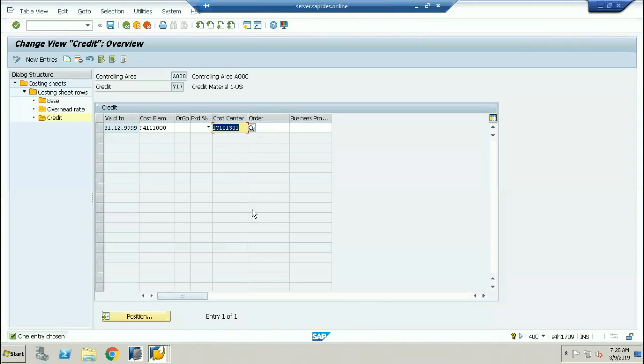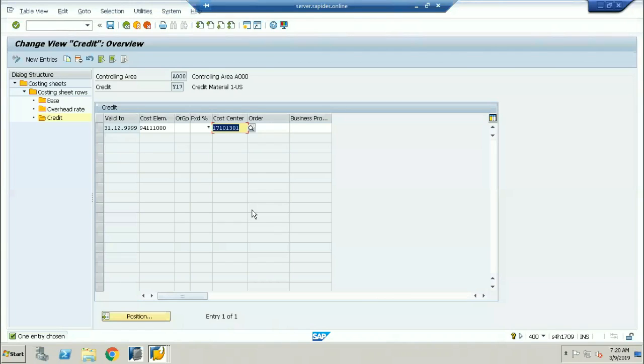Is there any mechanism where the numbering system 1, 2, 3 applies? No, not like this. Cost elements are always like 1, 2, 3, 4. Exactly, 9 and Z. Cost element. You're shown that.